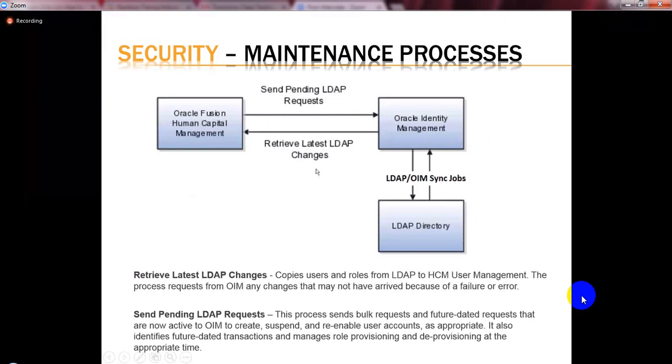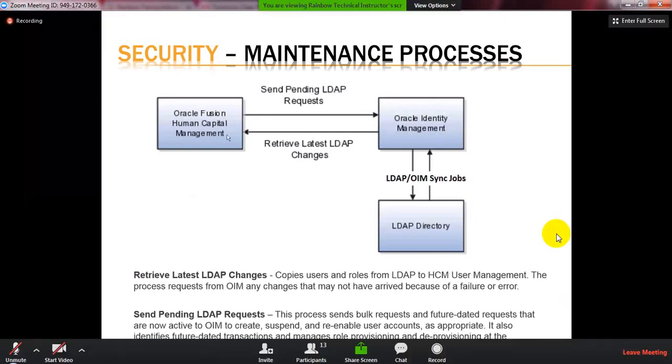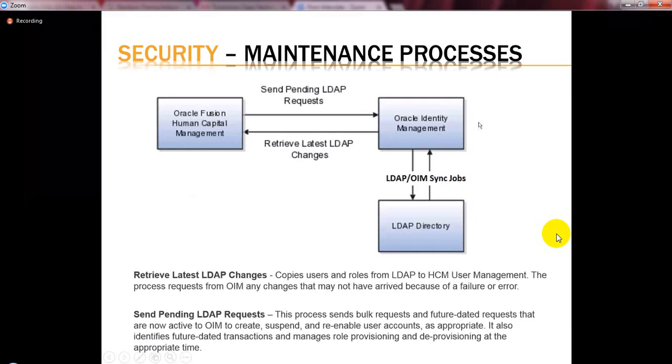So whatever mapping we created in the Oracle Fusion capital management, we are syncing that with identity management. Once we sync with identity management, we are again getting back the changes. Identity management is the actual source for the user creation and for the roles maintenance and everything. Oracle Identity Management is a single point of truth for everything. Whatever information is there is what we have to refer to everywhere. That is why I'm pushing the changes here and again getting the updated information from identity management. It's a process Oracle has defined internally.